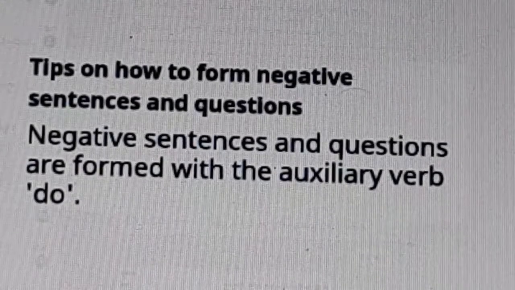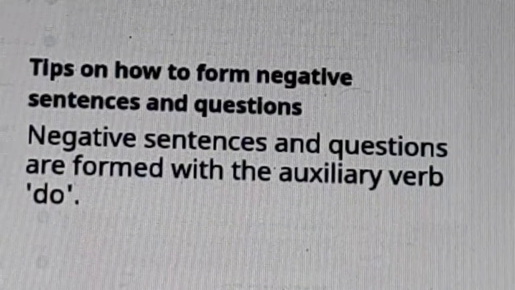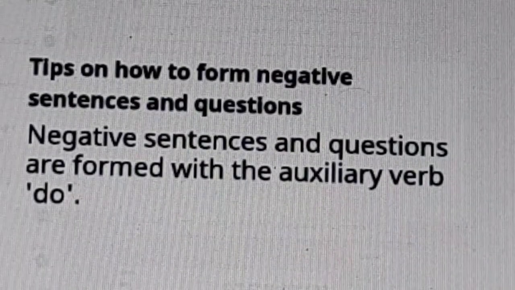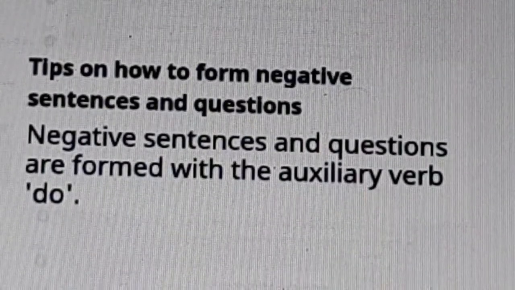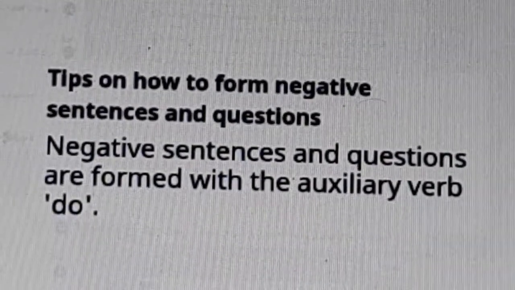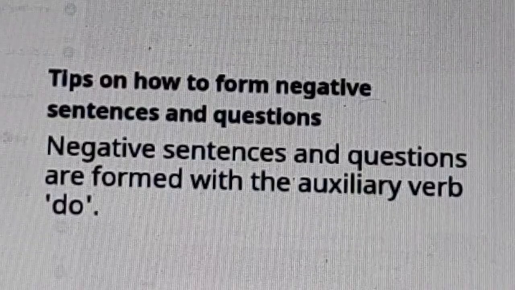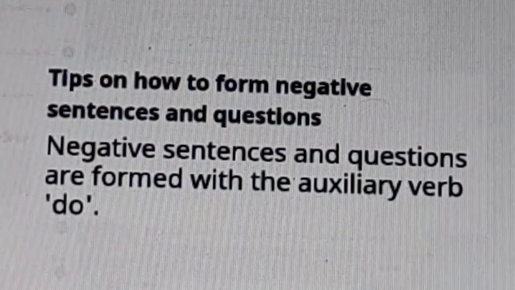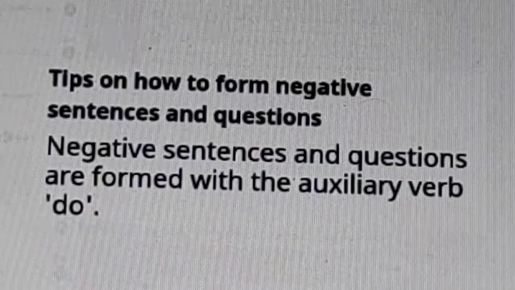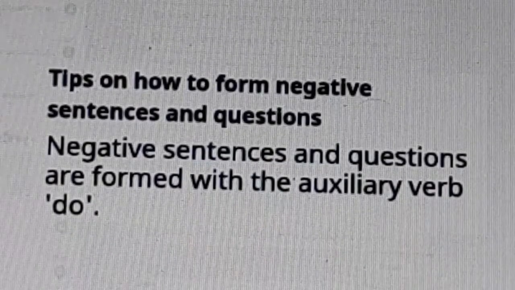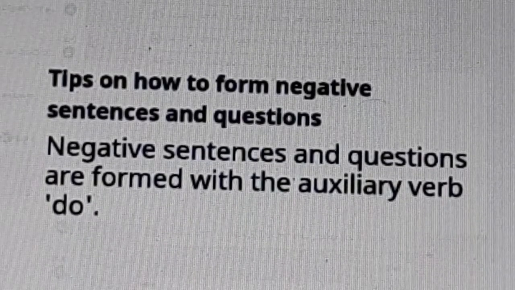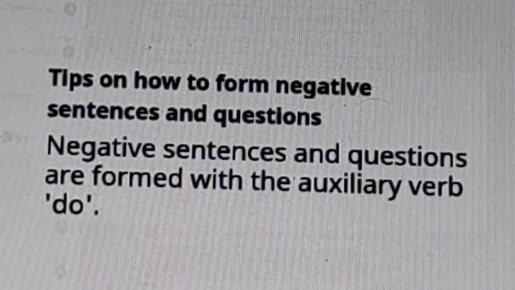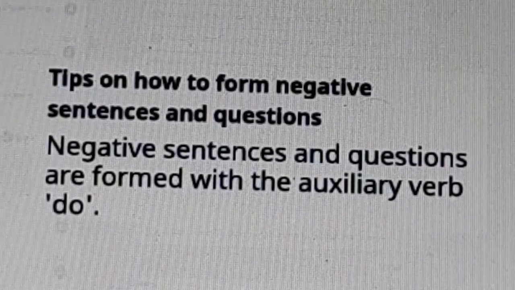Today I would like to tell you some tips on how to form negative sentences and questions, and also affirmative sentences. Negative sentences and questions are formed with the auxiliary verb or helping verb: do, did, does, have, has, had, is, am, was, were, will, shall, can, may, would, should, could, might.